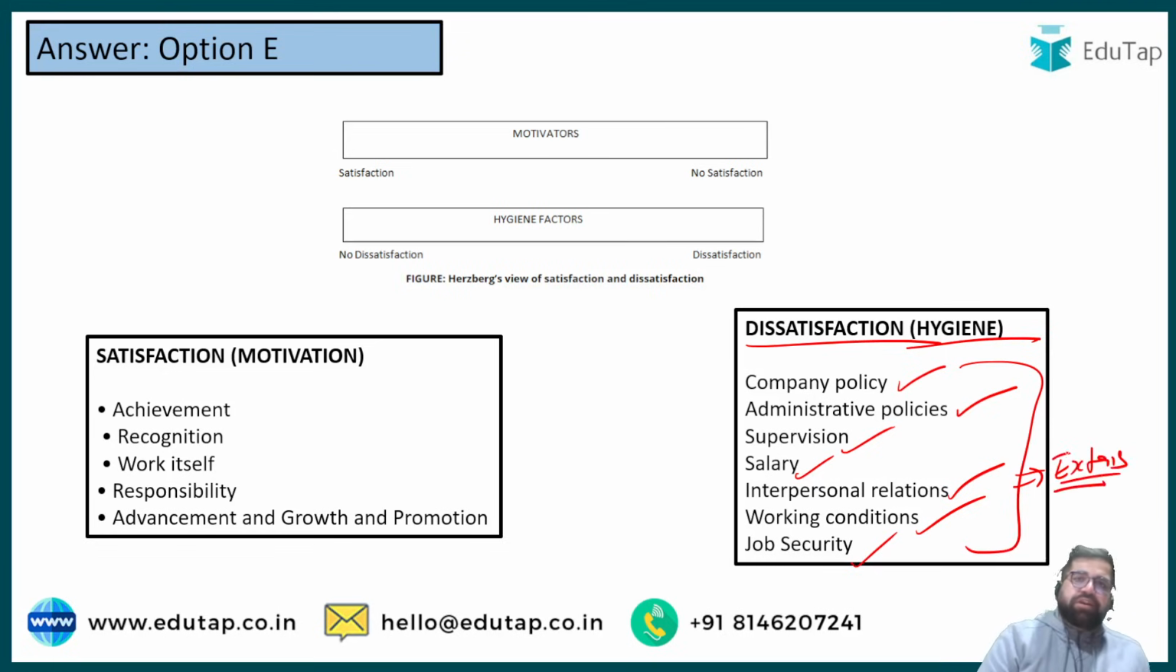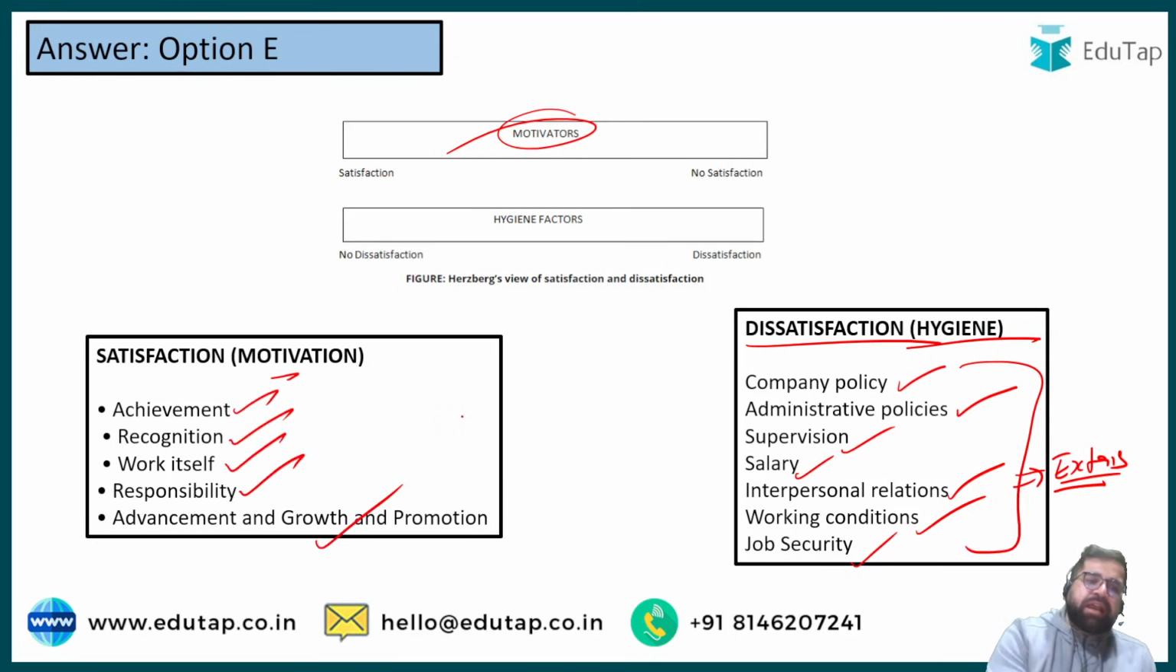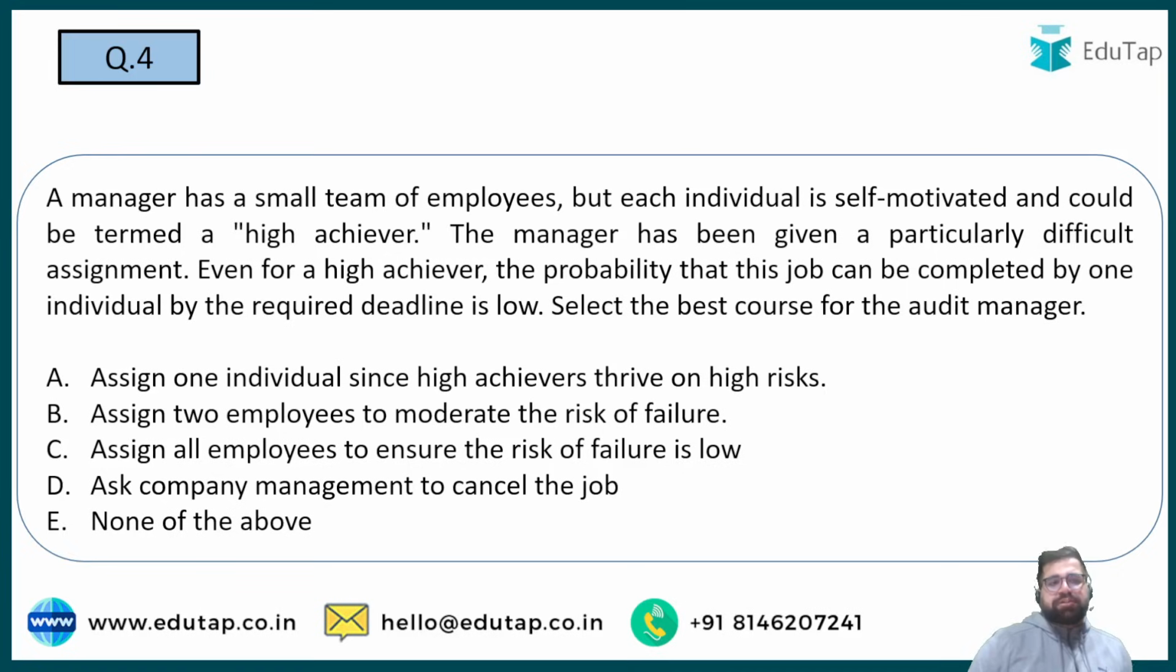But if you see motivators, which are like satisfiers, they decide whether you are satisfied or not. So you have achievement, recognition, work, responsibility and growth, promotion and advancements. Remember this, this is one of the most important theories when you read about motivation.